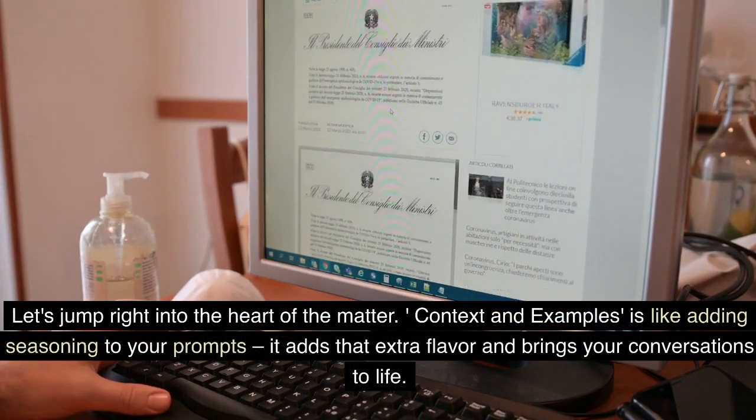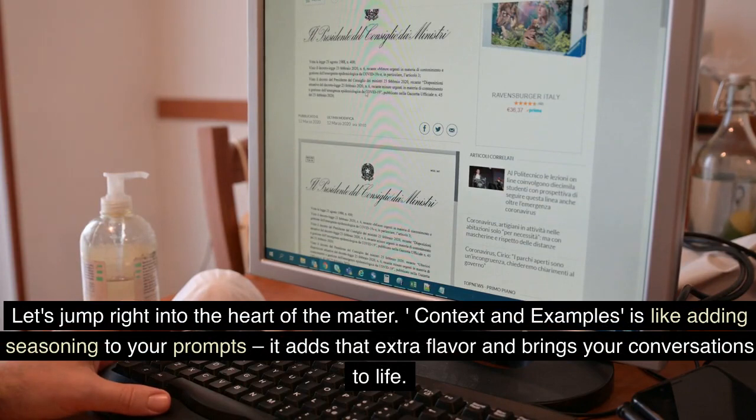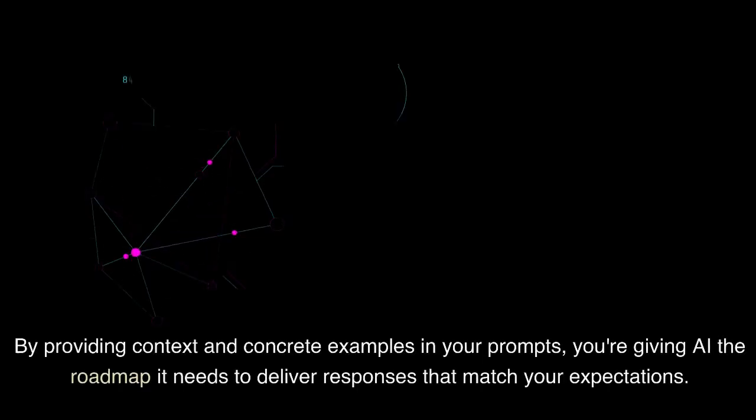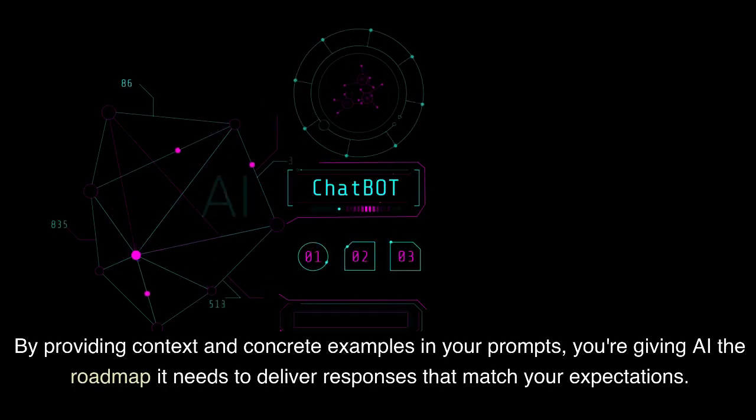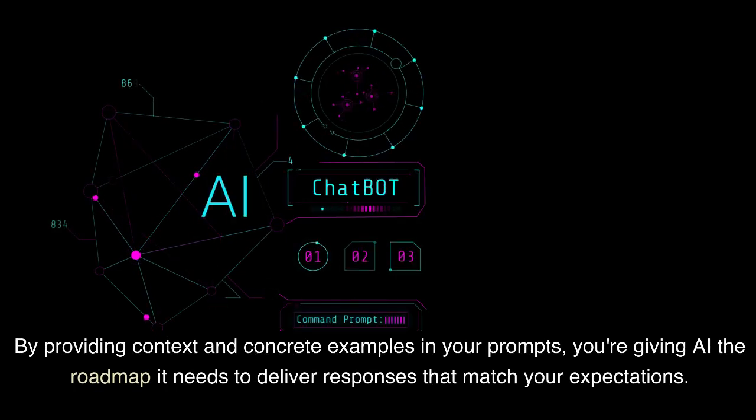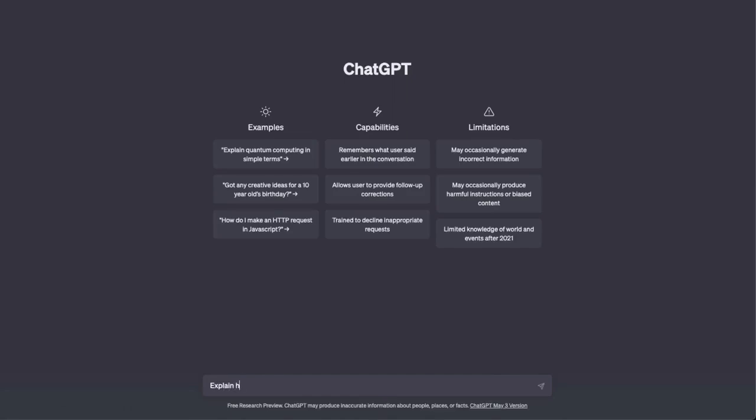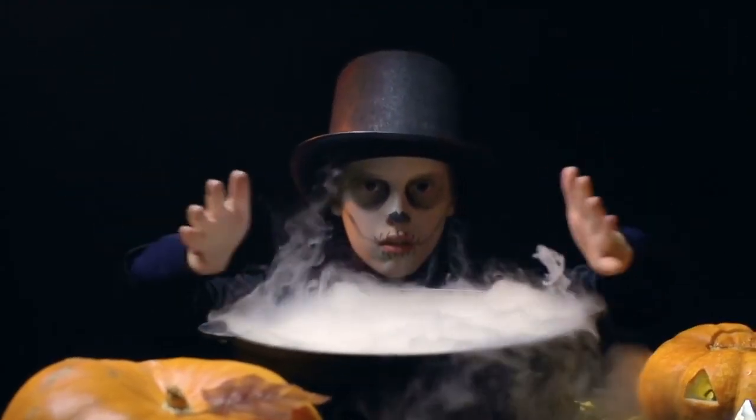Context and examples is like adding seasoning to your prompts. It adds that extra flavor and brings your conversations to life. By providing context and concrete examples in your prompts, you're giving AI the roadmap it needs to deliver responses that match your expectations. Think of it as telling a story with a clear beginning, middle, and end. You set the stage, and AI follows your lead. It's like magic in action.